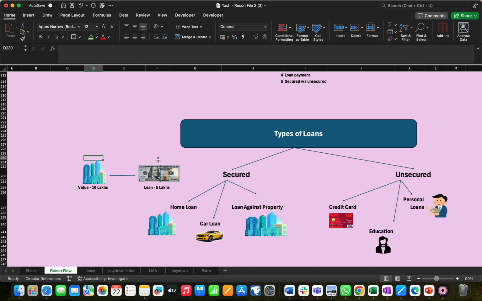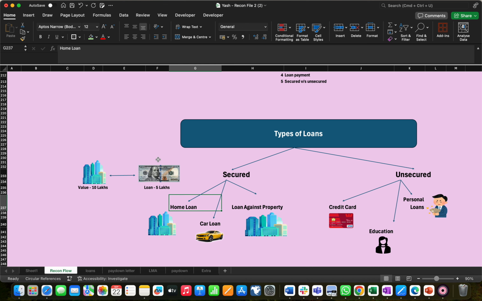Here we have a 10 lakh building and we require a 5 lakh loan, so we go to the bank. The bank can give the loan against the asset we have, so it comes under the secured loan. Examples of secured loans are home loan, car loan, and loan against property.